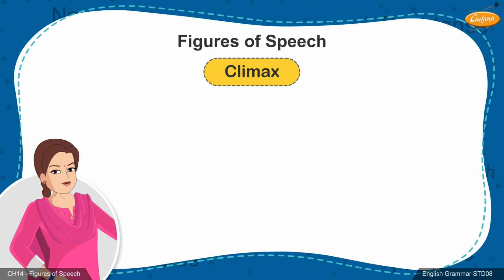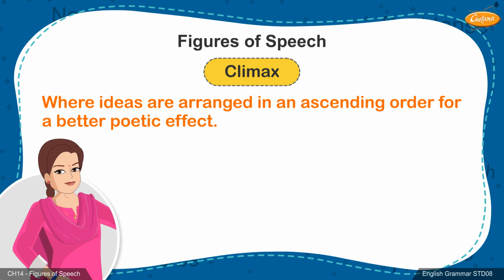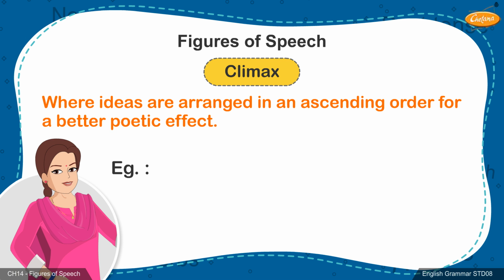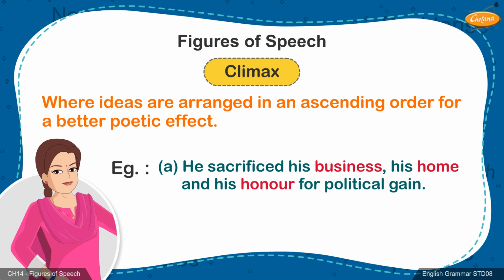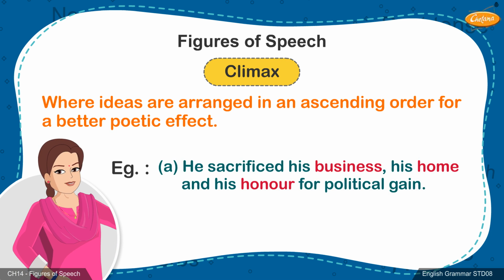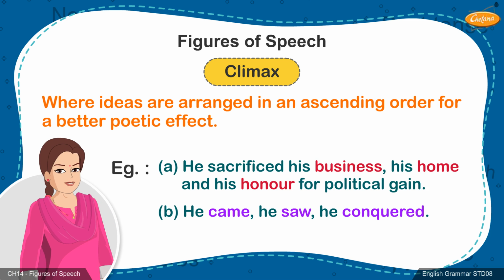9. Climax. In climax, ideas are arranged in an ascending, increasing order of importance for a better poetic effect. Example: A. He sacrificed his business, his home, and his honor for political gain. B. He came, he saw, he conquered.